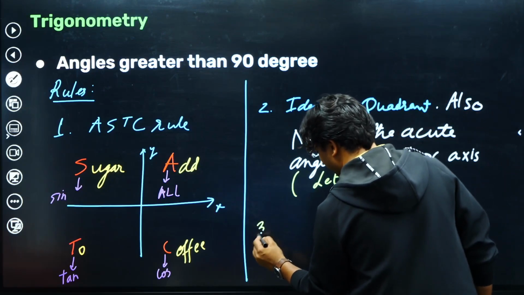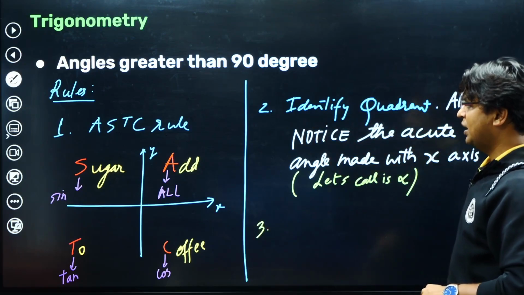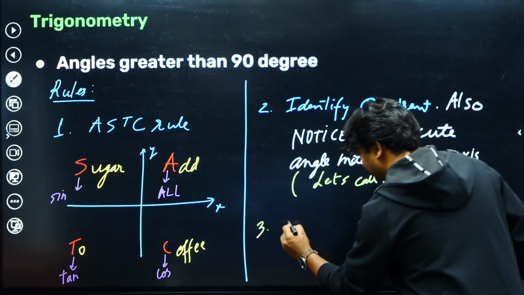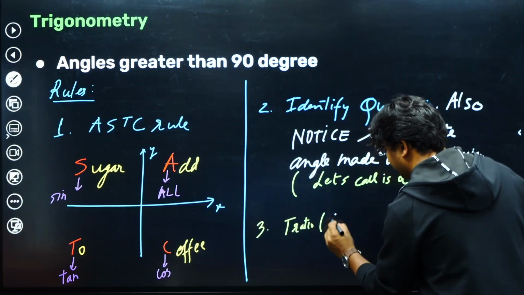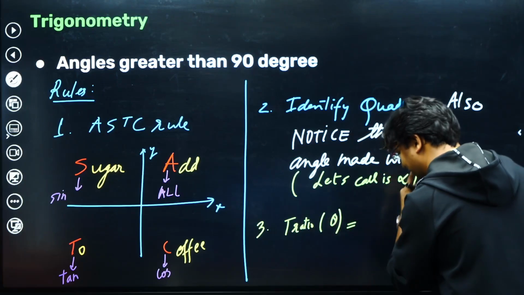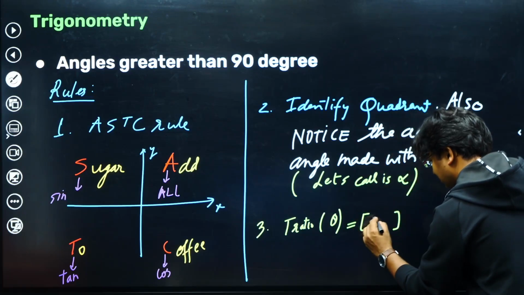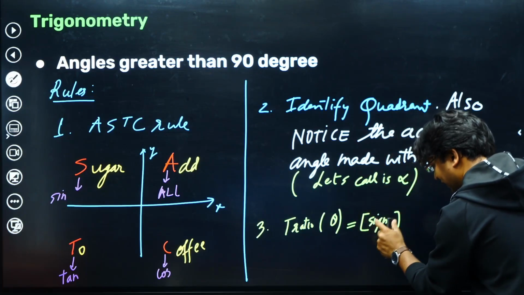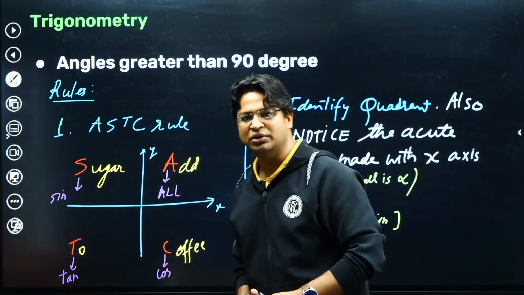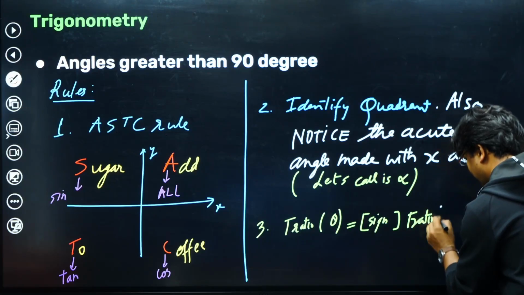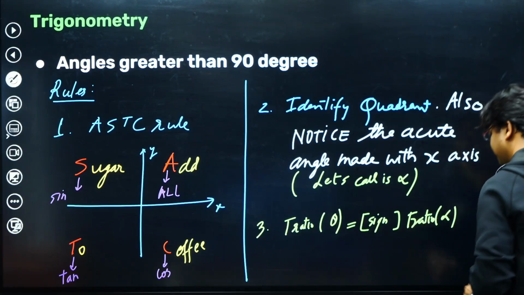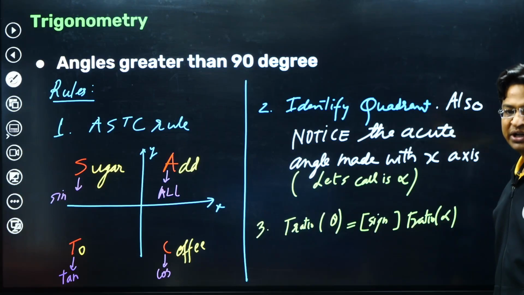Then the third step: whatever T ratio, for example, we are currently working with tan, so the T ratio of theta that you have to find, write the sign using the ASTC rule, keep the same T ratio and write alpha. Okay, that's it, you're done.